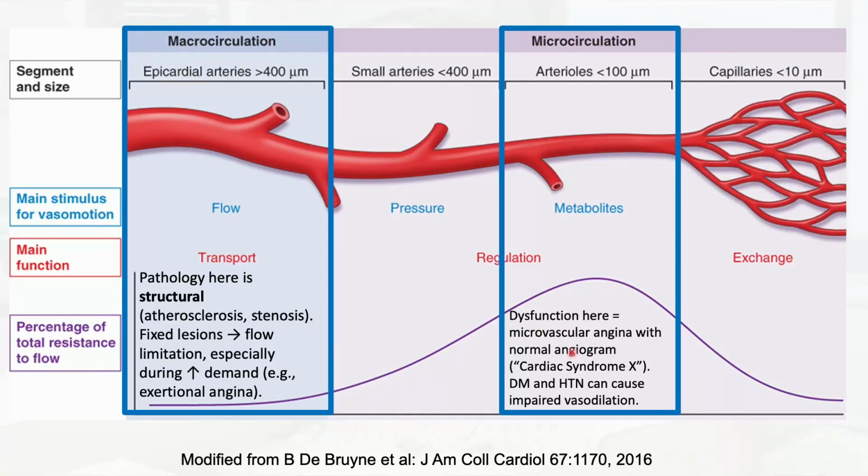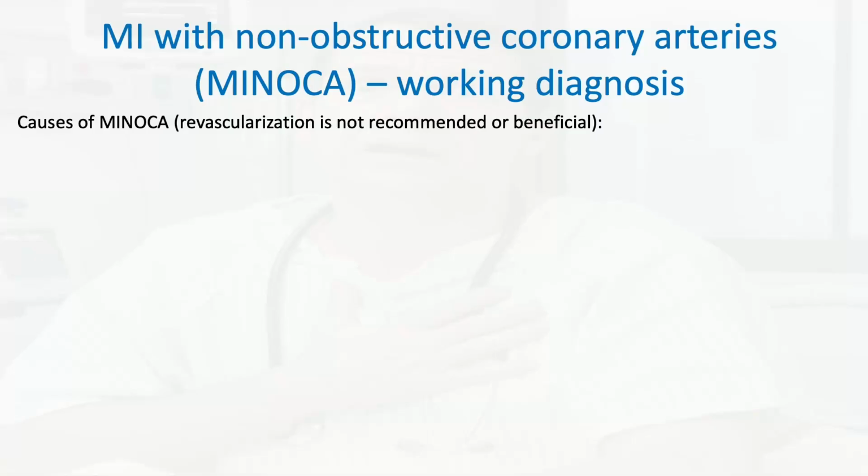These are the patients who might have anginal symptoms, anginal chest pain, but their angiogram is normal. So they still don't have the large atherosclerotic disease or narrowing or stenosis, but they still have microvascular ischemia. Some people call this cardiac syndrome X. And of course, diabetes and hypertension can still be contributing to that.